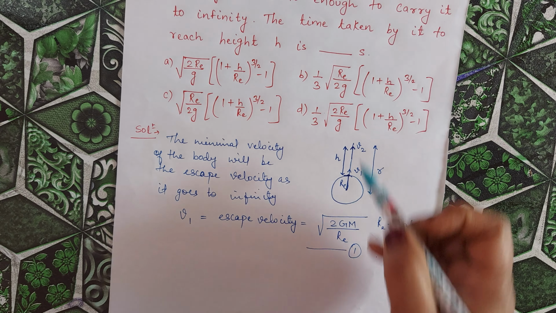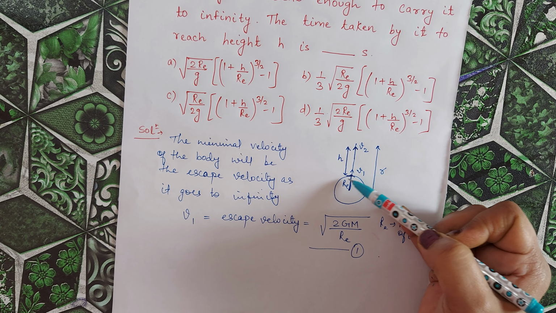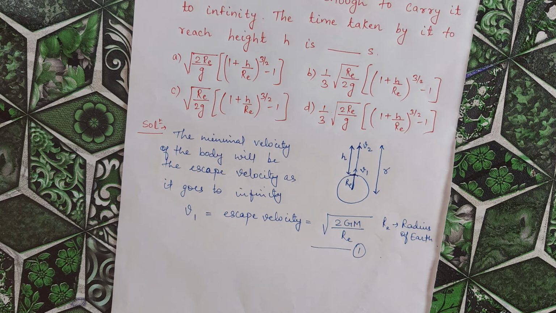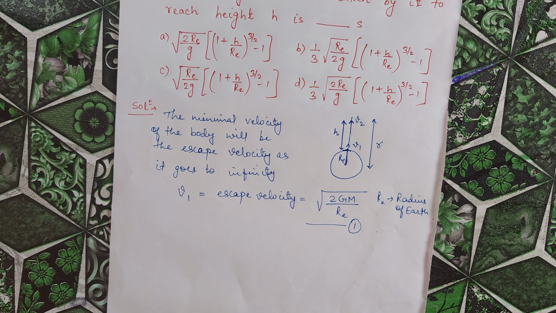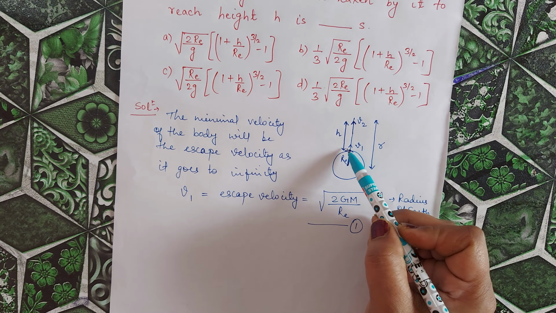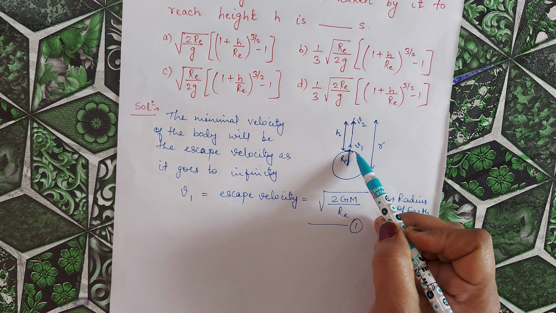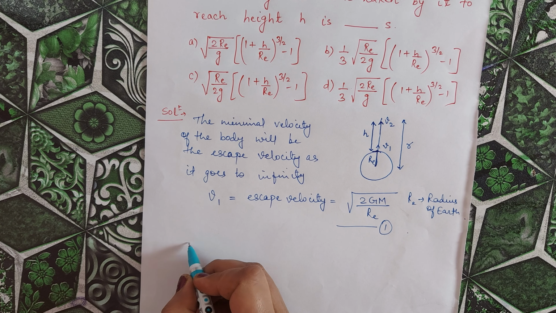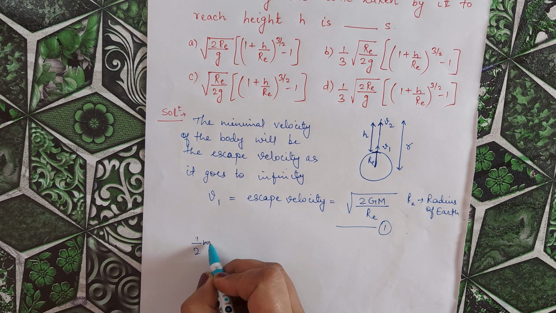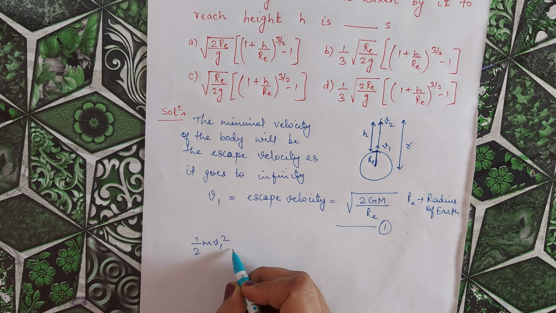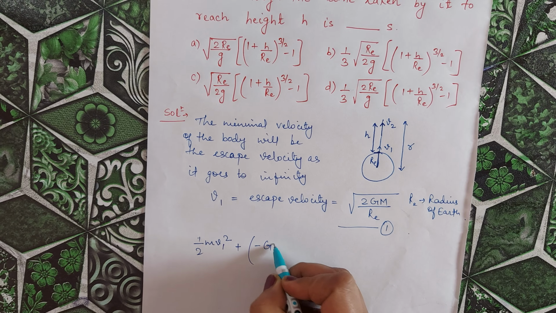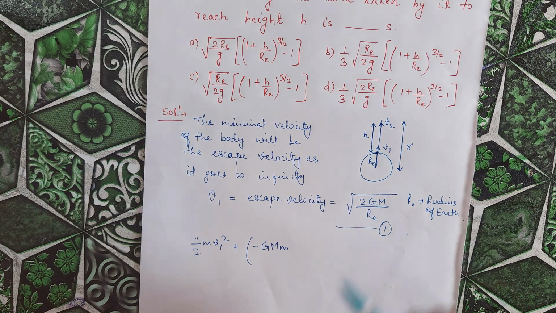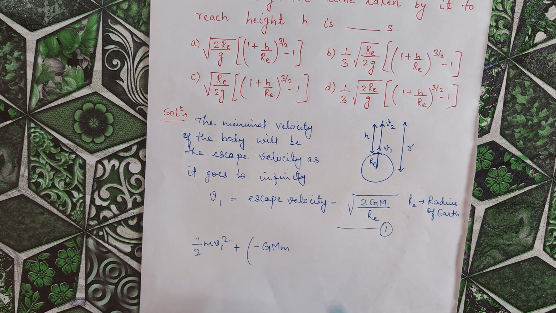We have to calculate the time it takes to reach height h above the surface of the earth. First of all, the energy of the object at the place from where it has been projected in the vertically upward direction will be equal to half m v1 square, which is the kinetic energy, plus minus GMm by Re, where small m is the mass of the object and capital M is the mass of the earth.